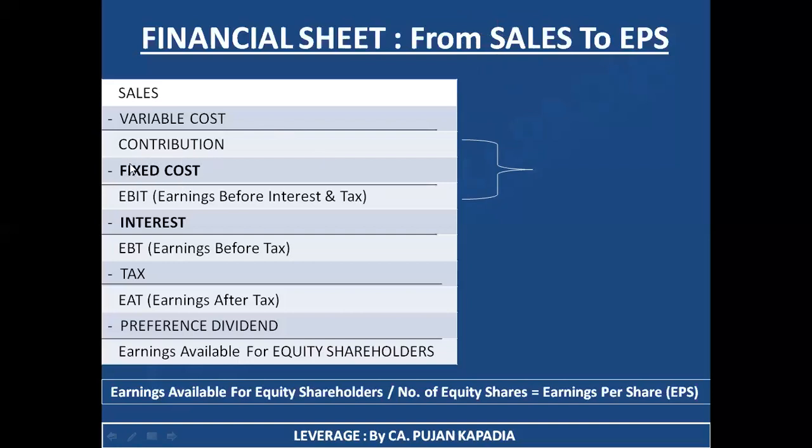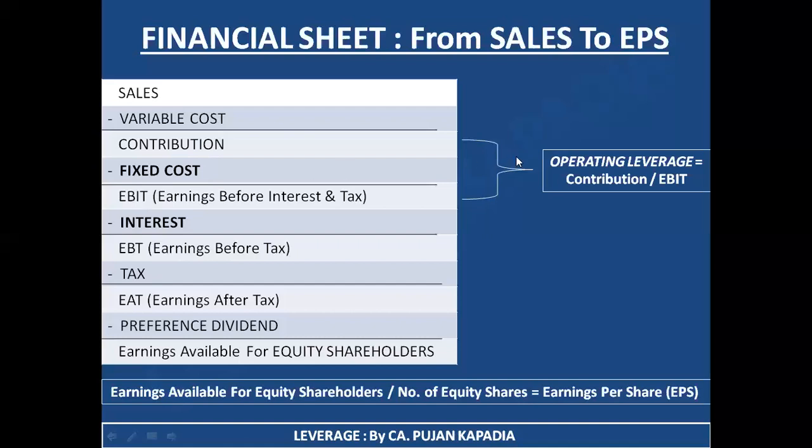Over here. So now the first concept that we studied was that leverage is a measure which is going to tell you the relation with respect to the fixed cost. Fine. So my operating leverage formula is contribution divided by EBIT. Now, in order to remember this formula, you are just supposed to remember this particular order. Where is your fixed cost? Over here. So the formula is simple: the amount of earnings before fixed cost and the amount of earnings after fixed cost, that is contribution as your numerator and EBIT as your denominator.